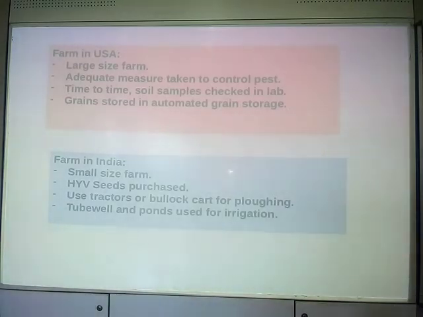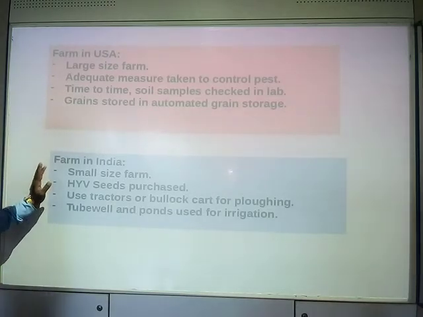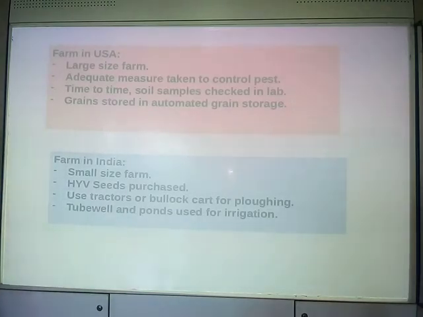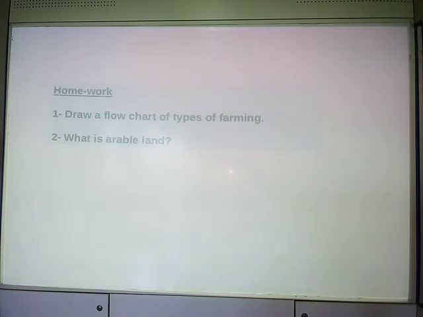So this is about the chapter agriculture. I hope you have understood the things. If you have any problem, you can ask me at any time. Now it's time to note down the homework.